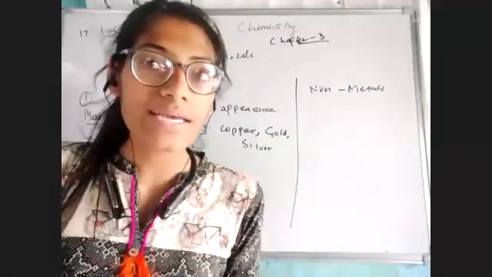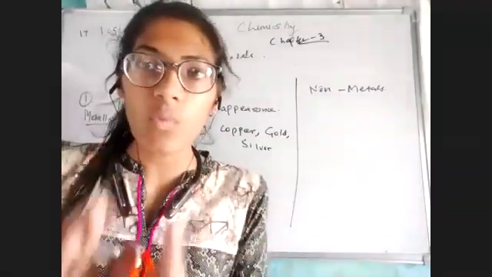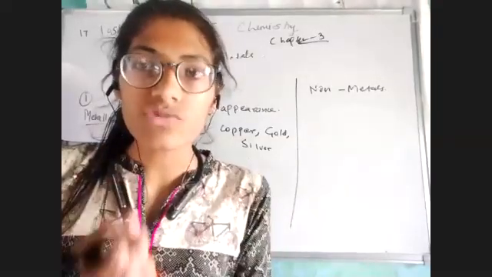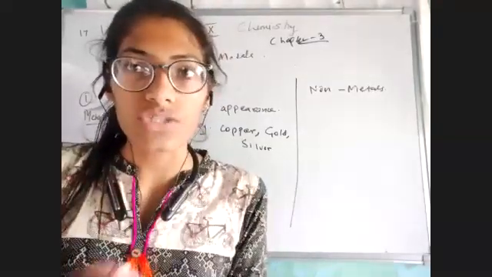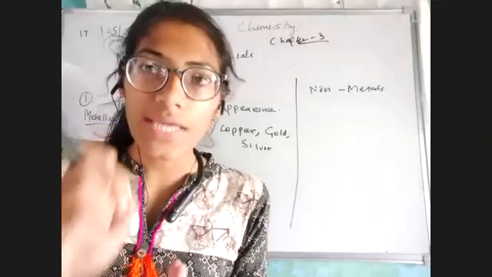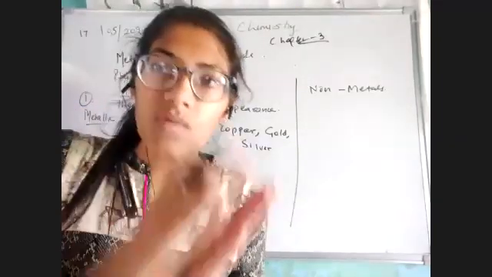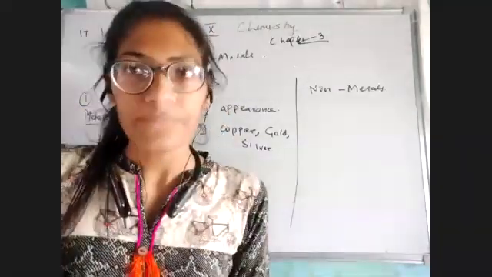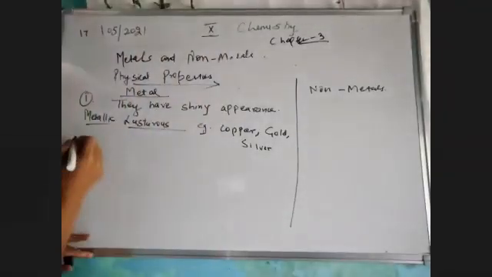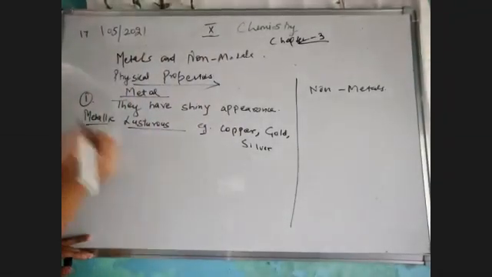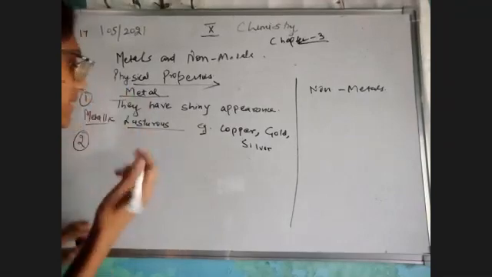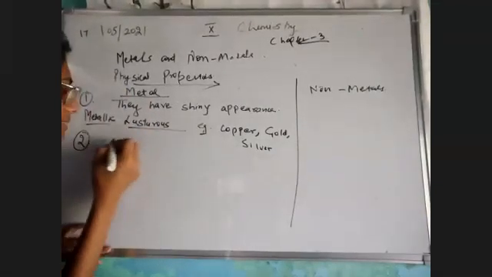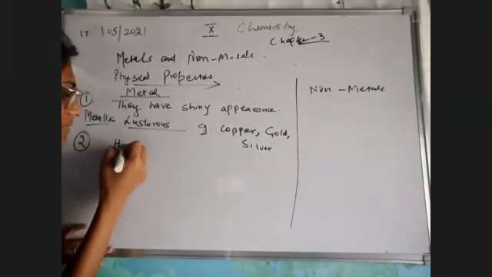Now the point is all the metals are not equally lustrous in nature or equally shiny in nature. So this property changes, or we can say varies, from one metal to another metal. Okay. Now let's move to our second point. I have told that they have shiny appearance. The second point is hardness.